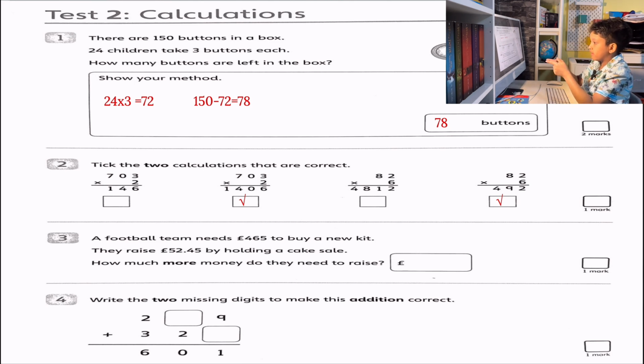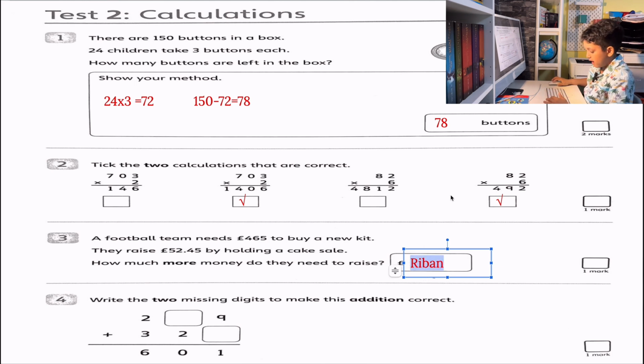Because the second number has 2 decimal places, we'll have to add 2 decimal places. So 45, how much do you need to get to 100? Because 100 pence is £1. 55. So let's start off like that. But it's 00, so it needs help.